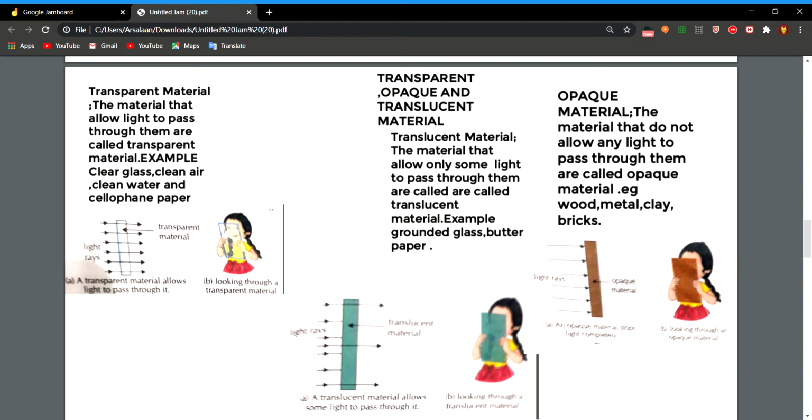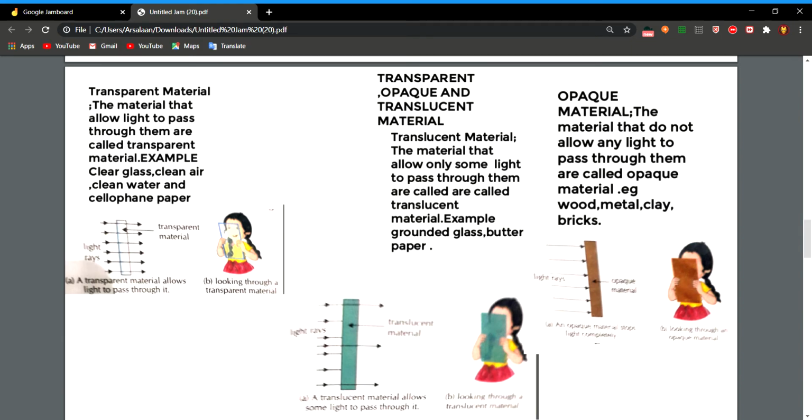Then opaque materials. Opaque materials are materials that do not allow any light to pass through them, like wood. You cannot see through a wooden door. Like metal, you cannot see through a metal door. Bricks, clay, cardboard, all these are examples of opaque materials.